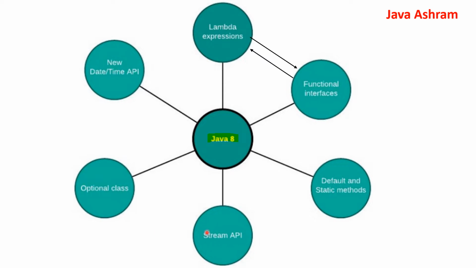So stream API is there. Stream API is basically used to process the objects from the collection, right? And this is the optional class. Optional class is basically a wrapper class, you can say, which controls the null values. And this is the new date and time API.